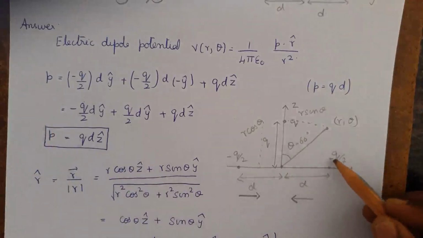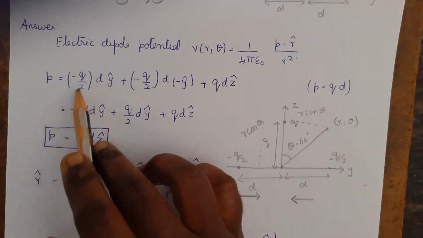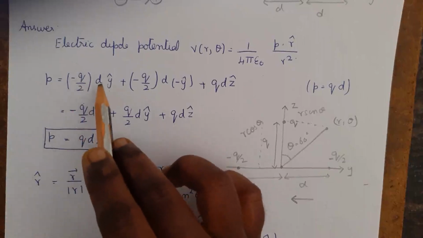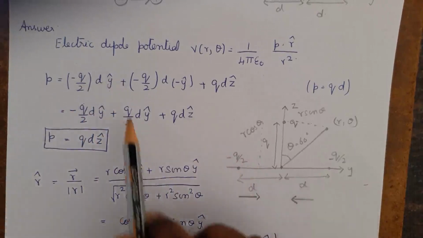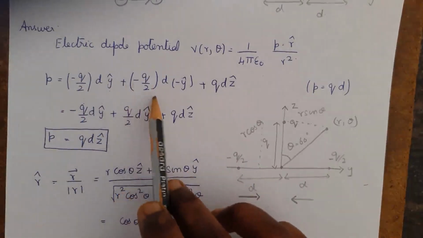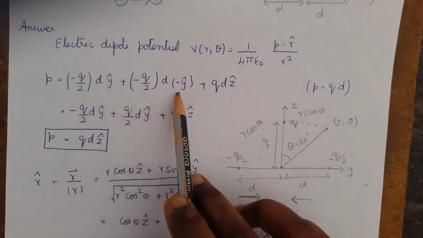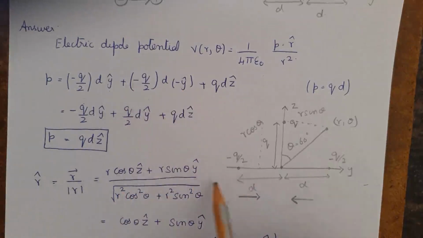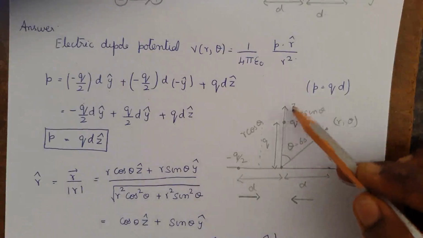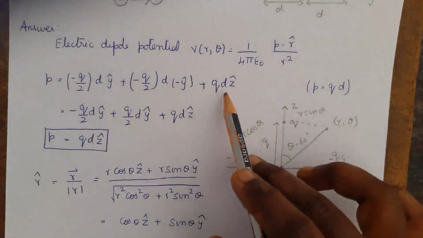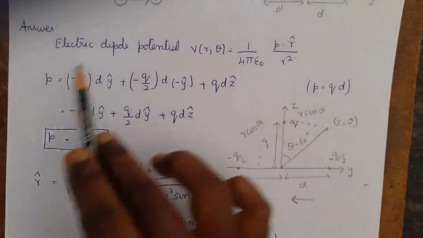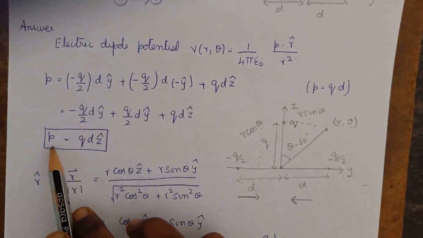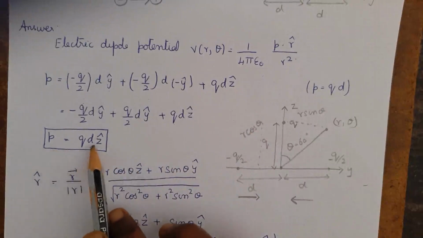First we will consider the charge minus q by 2 along the plus y axis, and the position vector is d into y cap. Next we consider the charge along the minus y axis. That is, the charge is minus q by 2 and the position vector is d into minus y cap, as it is along the minus axis. Next the charge is this one along the z axis. Q, and d into z cap is the position vector. Now by simplifying this we will be getting the dipole moment as P is equal to q into d z cap.